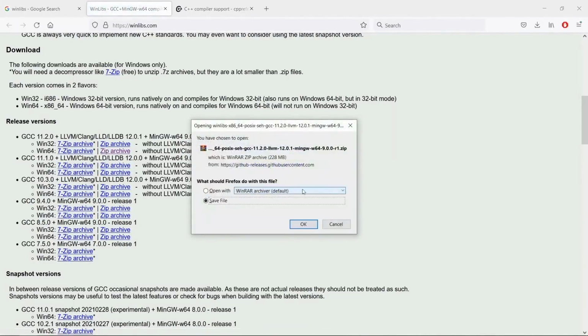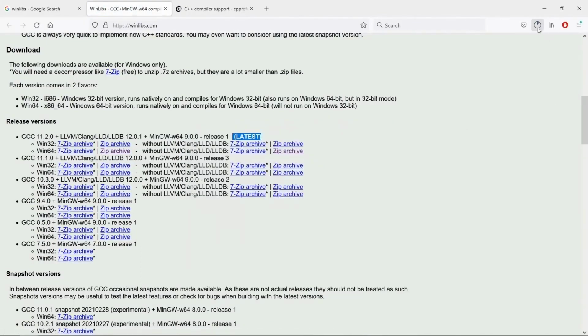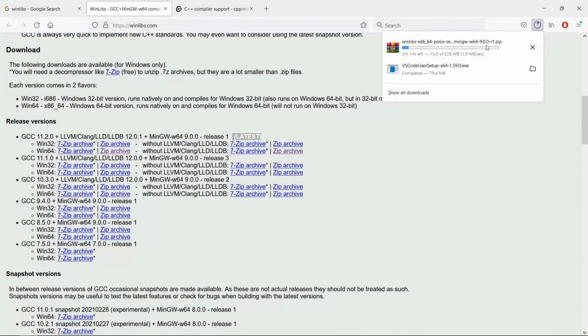This should kick off my download. And this is going to download on my system. You're going to see that it is going to start downloading here. And I am going to wait for this to finish. Again, this is going to give us both the GCC compiler and the Clang compiler. And this is really like shooting two birds with one stone. So this is going to be really good.